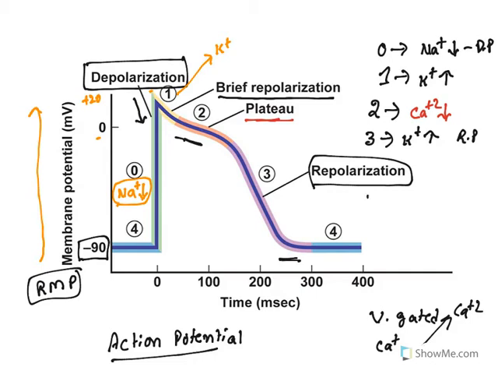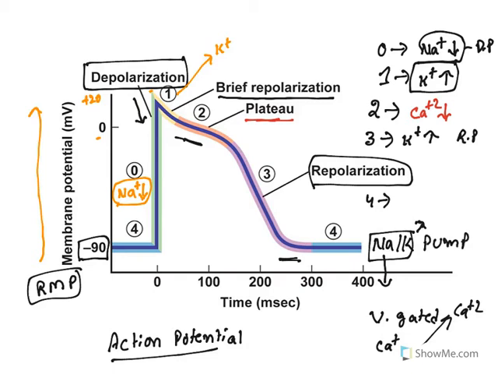Now at stage 4, see what has happened: sodium got inside the cell, potassium went outside the cell. So at this stage, the sodium potassium pump will act to correct these ionic imbalances. Normally potassium has to be inside the cell, but in this process potassium went outside the cell. Sodium should be present outside the cell, it is an extracellular ion, but in this process sodium got inside the cell. So here the sodium potassium pump acts to correct these differences.